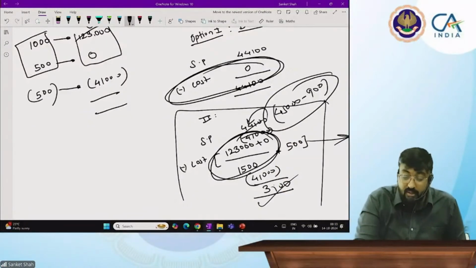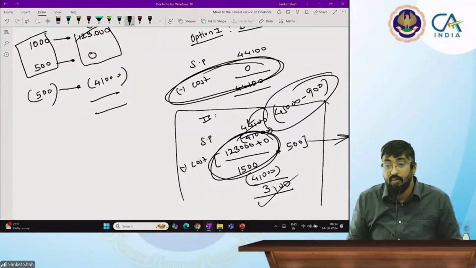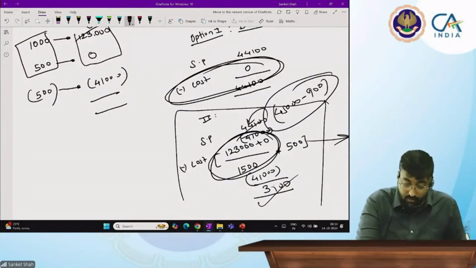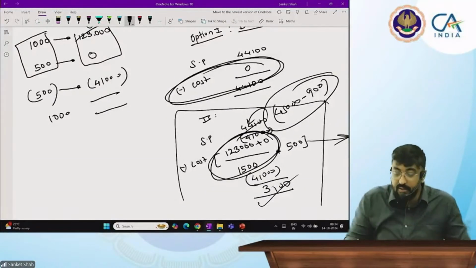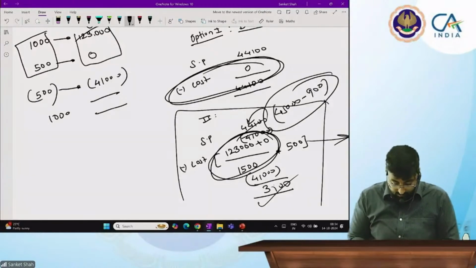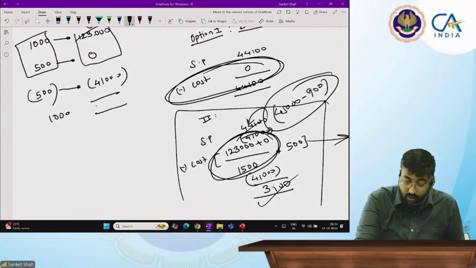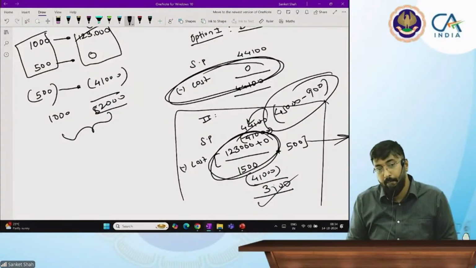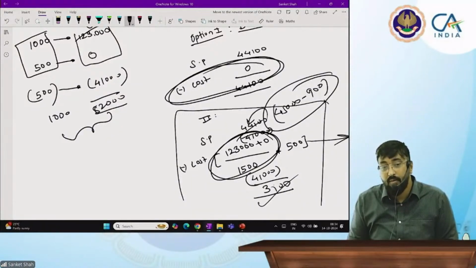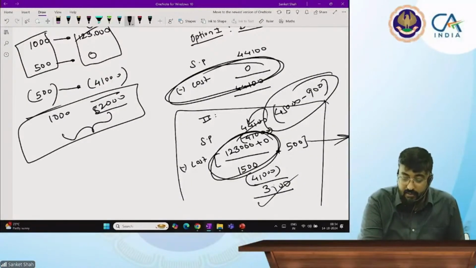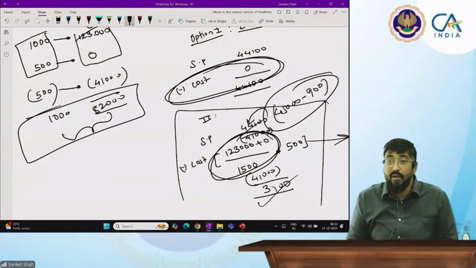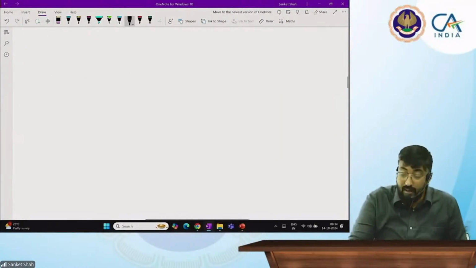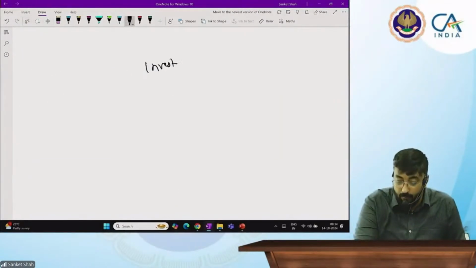Now you got this. Yes, sir. Now how many shares you left with? 1,000. And what is the balance? 1,23,000 minus 41,000, this is your 82,000 closing balance. Now we will do this accounting in the investment account form.